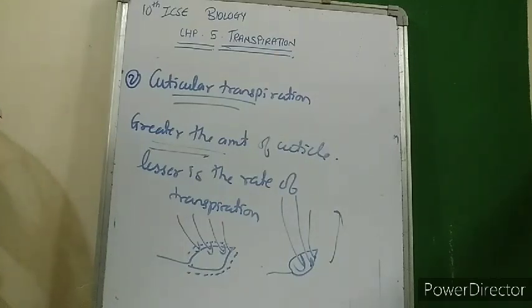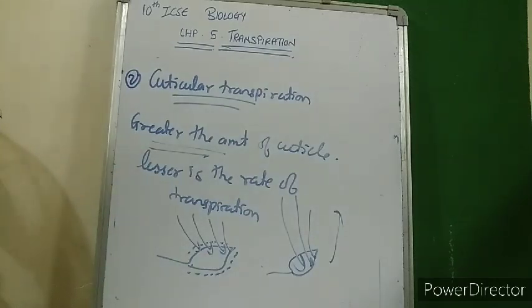In which areas would you find plants that have greater thickness of cuticle? It is obvious: the regions in which water availability is less, where water loss through transpiration should be prevented. In those areas we would get cuticle in high amount. So in desert plants, where water loss is very risky or very harmful to the plant body, cuticle is present in high amount.